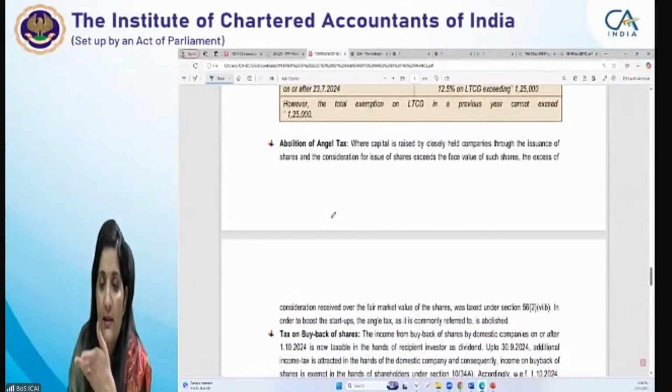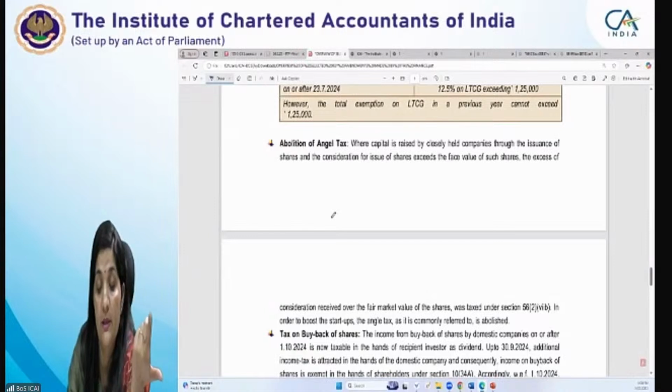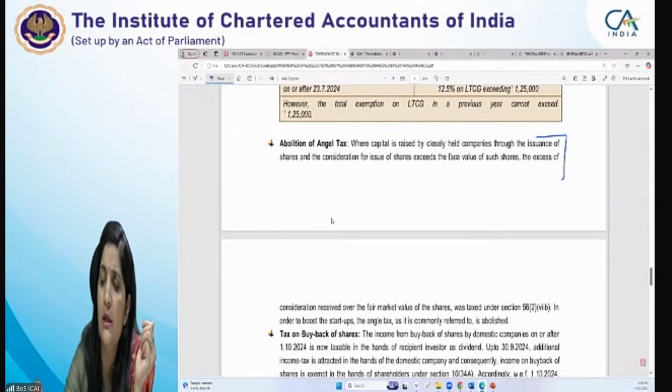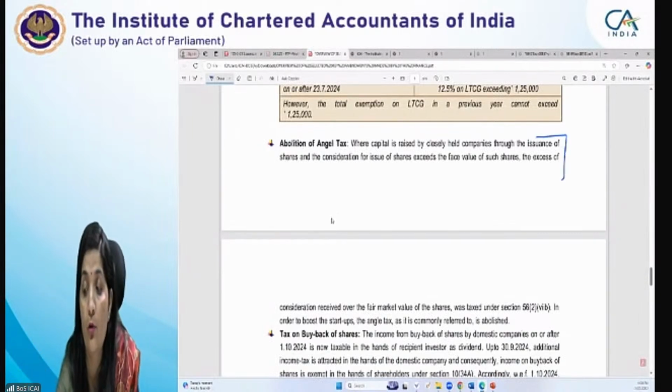Closely held companies were earlier taxable on the amount of issue of shares. If the consideration of the issued share exceeds the face value of the share, then the excess is taxable as income from other sources. That has been abolished. It's being done to boost startups. इसके लिए आप देखोगे बहुत डाउट्स हैं कि कब से अप्लीकेबल है. This is applicable from assessment year 25-26. ओके, it is applicable for you also.